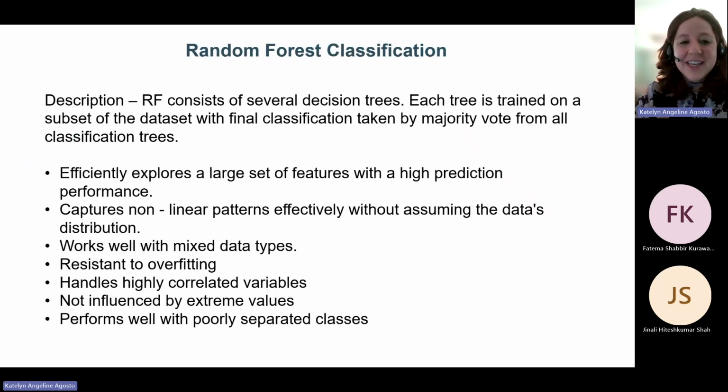Random forest classification was used. The description of random forest is that it consists of several decision trees. Each tree is trained on a subset of the data, with a final classification taken by majority vote from all the classification trees. Random forest is good as it efficiently explores a large set of features with high prediction performance, captures non-linear patterns effectively without assuming the data's distribution, works well with mixed data types, resists overfitting, and handles highly correlated variables. It's also not influenced by extreme values and performs well with poorly separated classes.